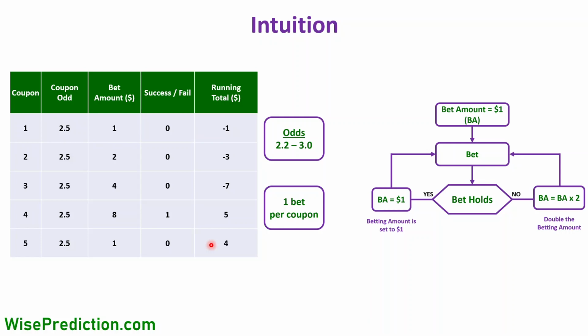The advantage of this algorithm is that as soon as one coupon holds, it's going to bring you to the positive side, so that you're going to be making profit no matter how it went previously.